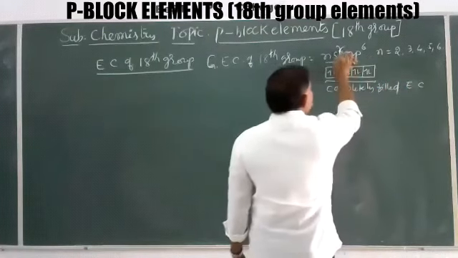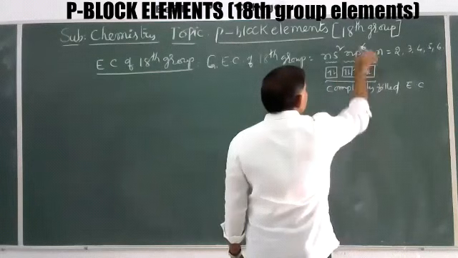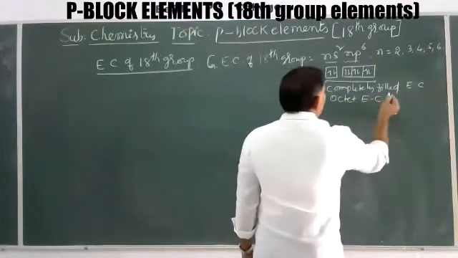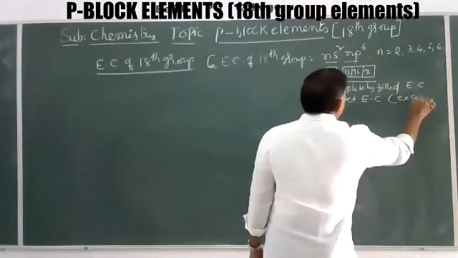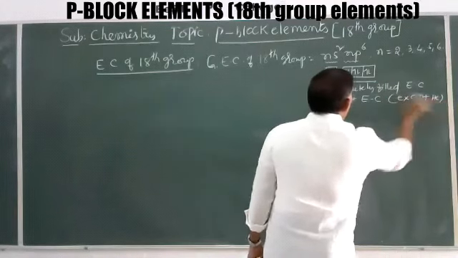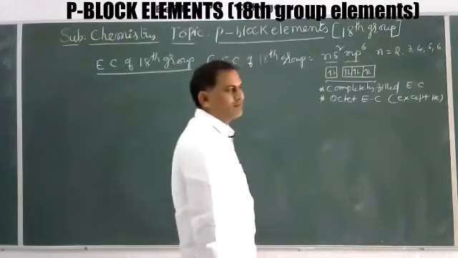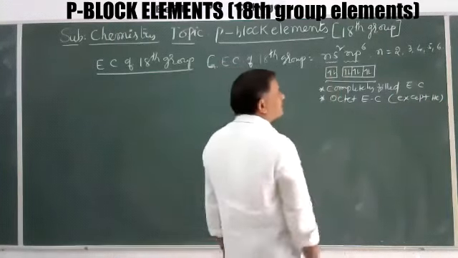Completely filled means the s subshell has 2 electrons and the p subshell has 6, giving 8 electrons. That's why it is called an octet electronic configuration: except helium, all the remaining elements have the octet configuration, ns2 np6.